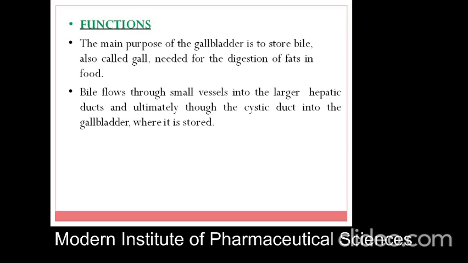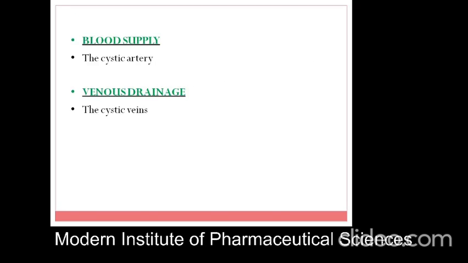Various functions of the gallbladder: the main purpose of the gallbladder is to store bile, also called gall. The name is derived from gall, meaning bile. Bile is needed for the digestion of fats, lipids and fatty acids. Bile flows through small vessels into the larger hepatic duct and ultimately through the cystic duct into the gallbladder, where it is stored. Blood supply: the cystic artery